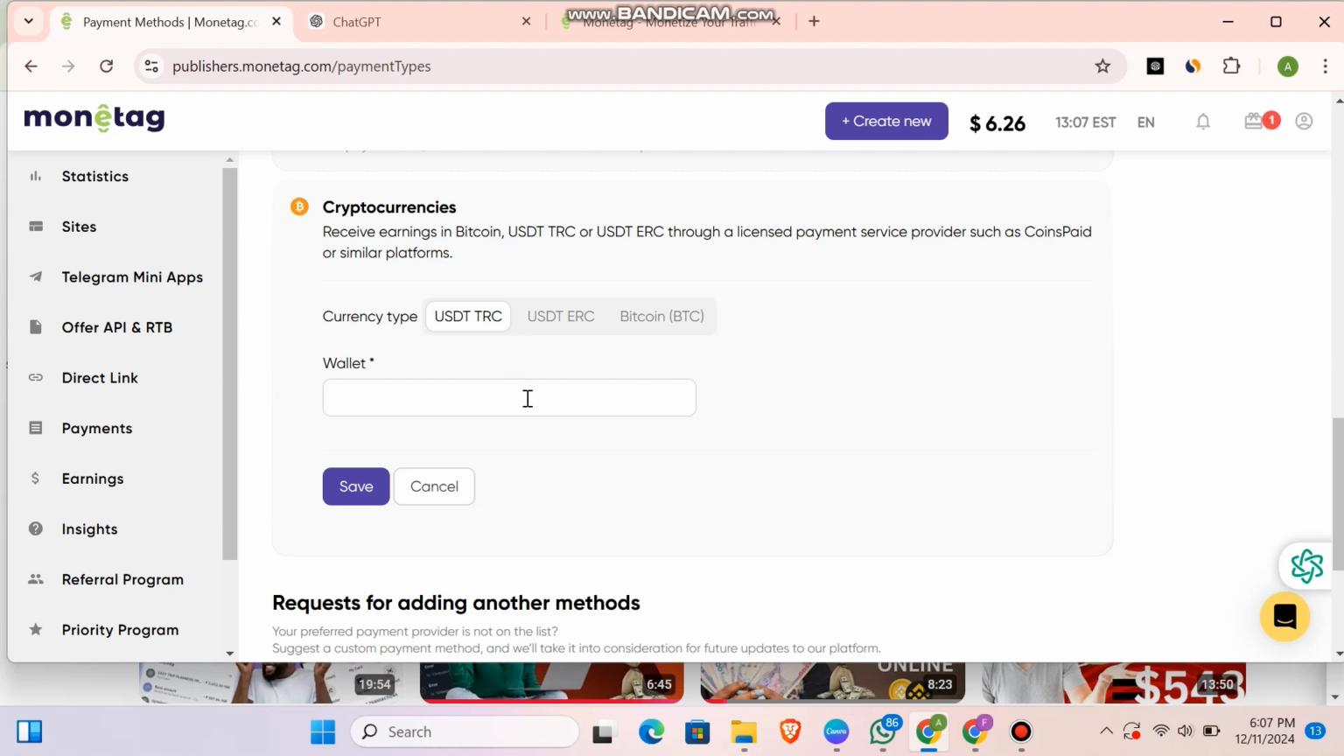Now there are a lot of them. You have CoinPaid or similar platforms like Binance, Trust Wallet, OKX, and many more. So go ahead and deposit your address in this section and then save it. Whenever you want to make a withdrawal, just click it and take your money. This is the safest way I can tell you to withdraw your money.